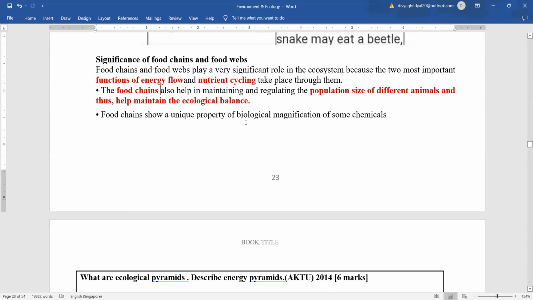Food chains also help in maintaining and regulating the population size of different animals, and they also contribute to ecological balance. So food chains and food webs are very important, not only for maintaining ecological balance, but also for the flow of energy in the environment.